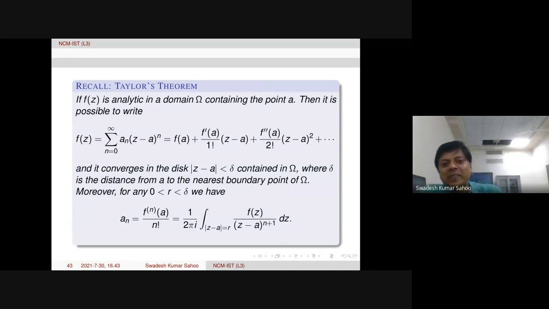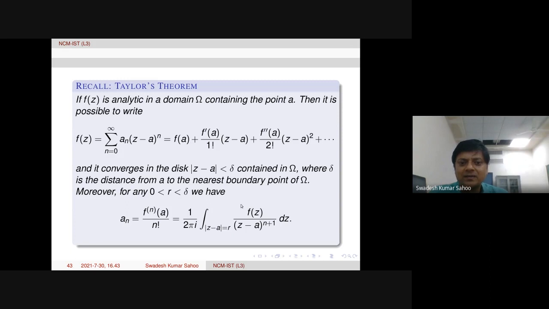But here I put this formula for the nth coefficient, this integral formula, which comes from Cauchy's integral formula. In fact, the whole proof of this theorem depends on Cauchy's integral formula.